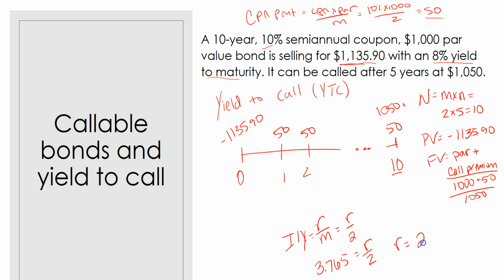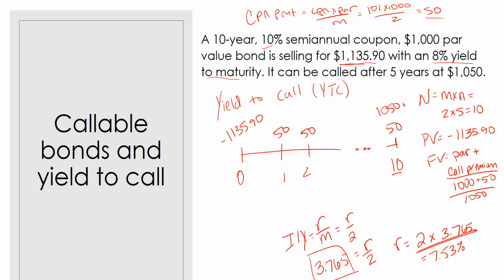So R would be equal to 2 times 3.765 to get our annual rate. So 7.53% would be the yield to call. The reason why we have to multiply that by 2 is because this 3.765 is the 6-month rate, and so we're wanting to know what is our annual rate.